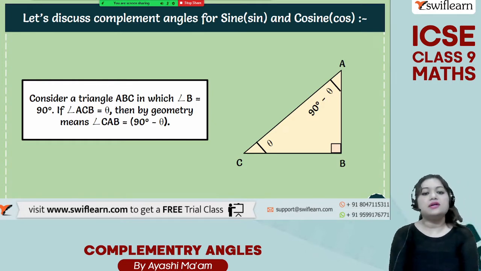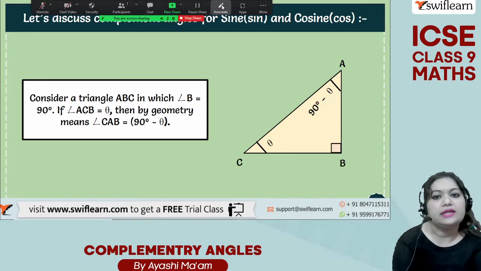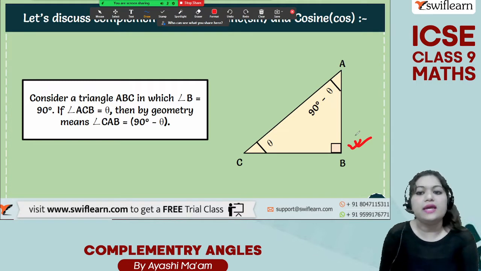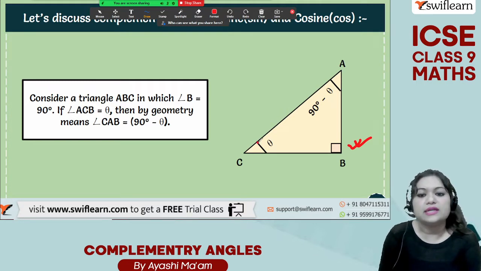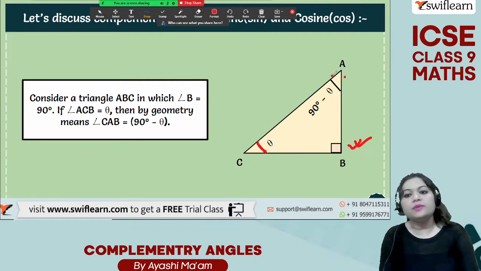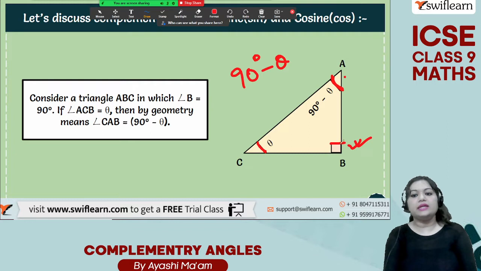Now we have considered a triangle in which angle B is 90 degree. As you can see in the diagram, this angle is 90 degree. Angle ACB is theta. Then by geometry, what will angle CAB be? This angle will be 90 degree minus theta, right? Because this is 90 degree.